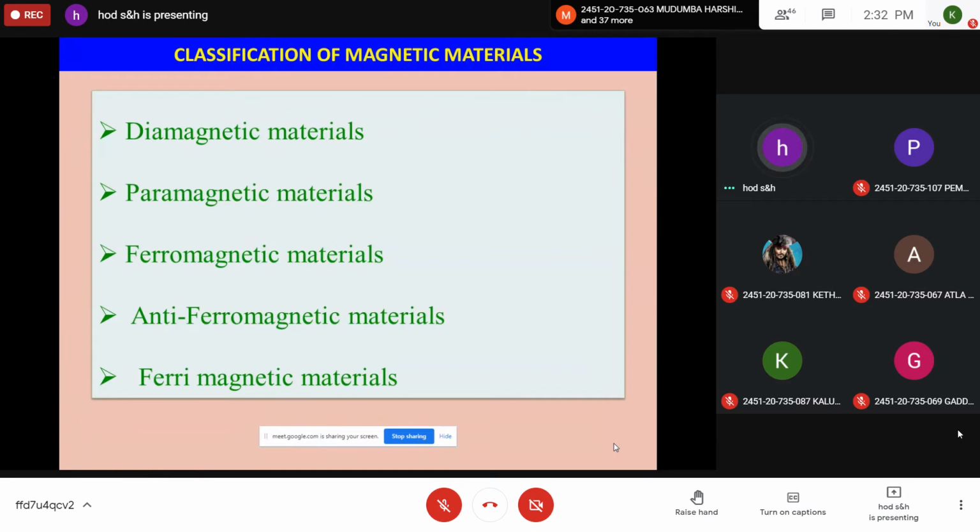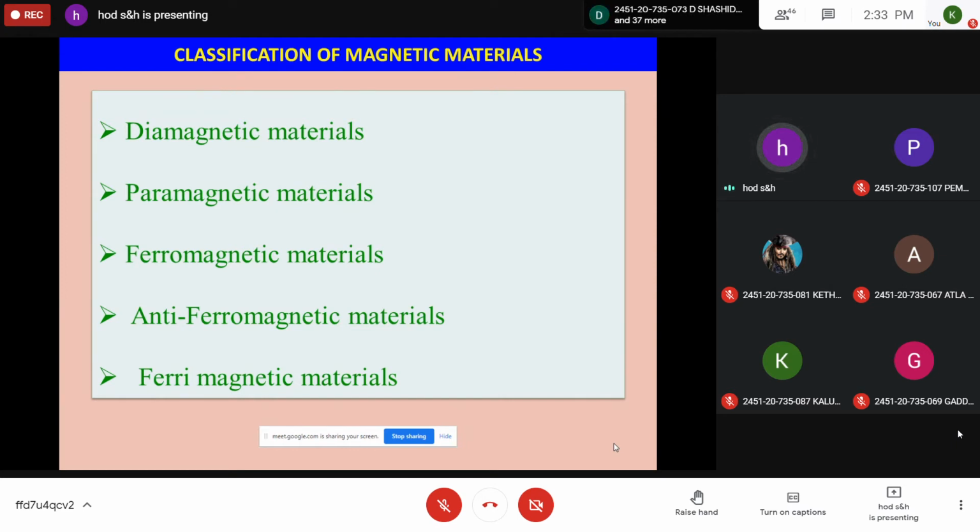This is a very important topic. You write down classification of magnetic materials. Depending on the nature, magnetic materials are classified as, you take all the five: diamagnetic materials, paramagnetic materials, ferromagnetic materials, antiferromagnetic materials, ferrimagnetic materials. These five you should remember. This is a definite question. Generally, we are getting it.